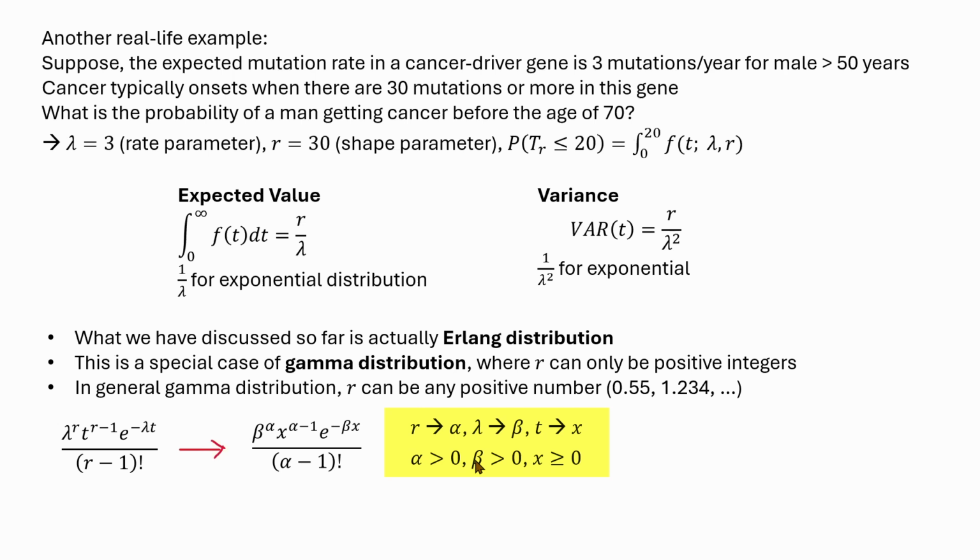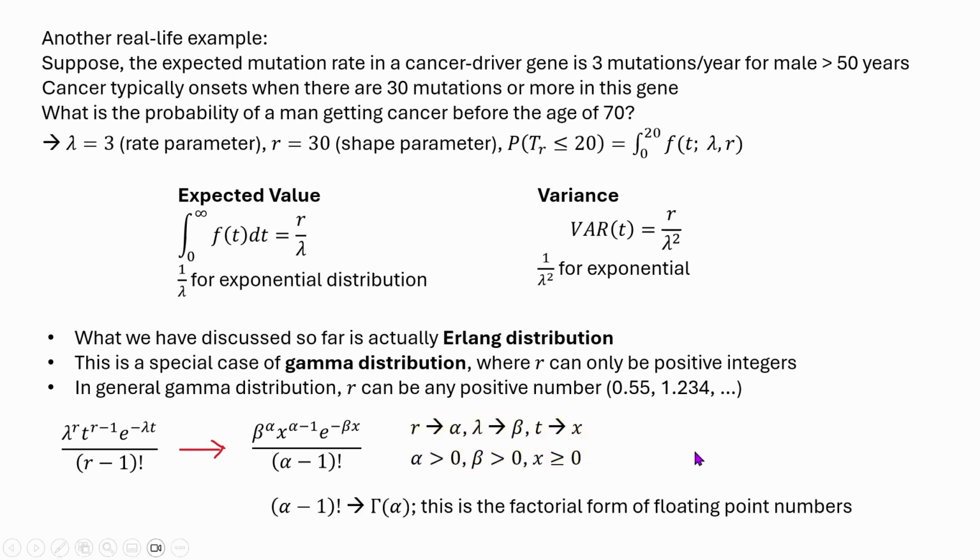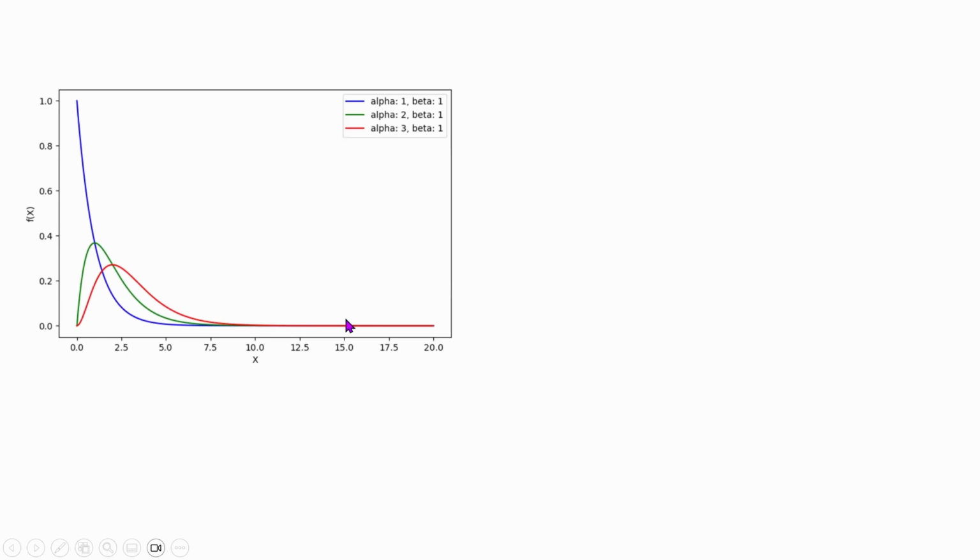Here alpha and beta are greater than 0, and x has to be greater than or equal to 0, which represents basically the time. Another thing is, you will typically see gamma of alpha in the denominator. So gamma of alpha is the same as alpha minus 1 factorial, when this factorial can be of any floating point number as well. This is how the PDF function looks like.